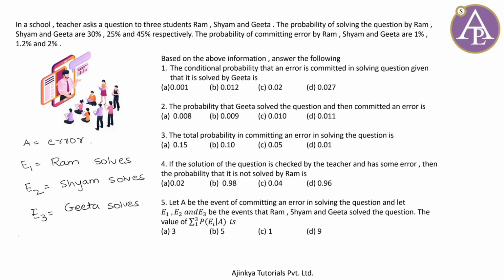Now, quickly you can note the following. जैसे P of E1. So look at P of E1. Ram solves the problem, उसकी probability 30% है, यानी 30/100 आ जाएगा, क्योंकि ये 0.3. Now P of E2 वैसे ही 25% है, यानी 0.25. And P of E3, Geeta solves it, is 45%, which is 0.45.